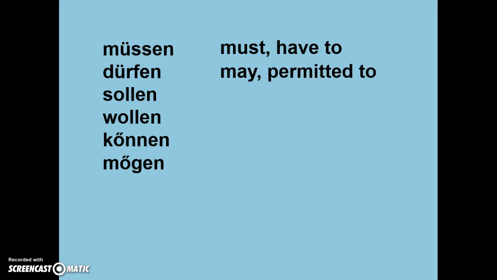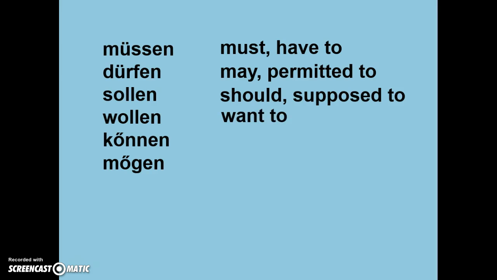In Chapter 4, we're going to return to modal verbs, sort of a review from German 1. If you recall these 6 modal verbs, müssen means must, dürfen means may or having permission to do something, sollen means should or you're supposed to, wollen means you want to, können means you can or you're able to, and mögen means you like something.